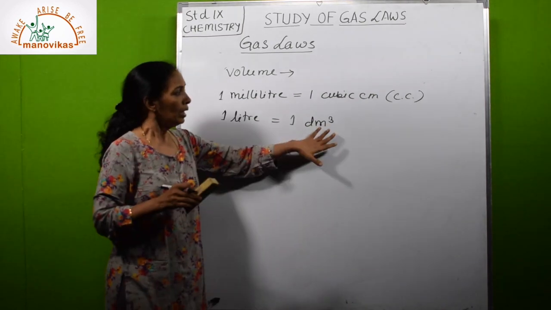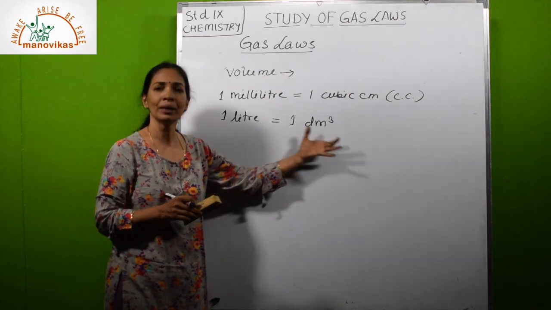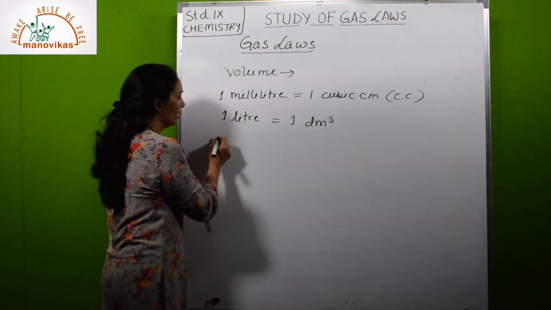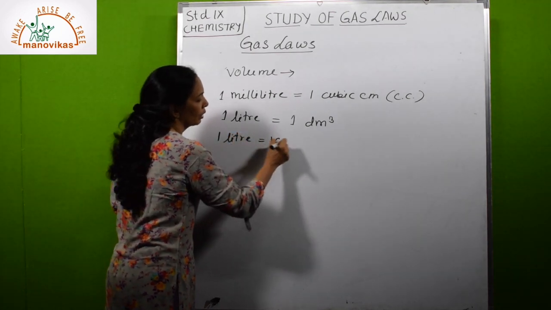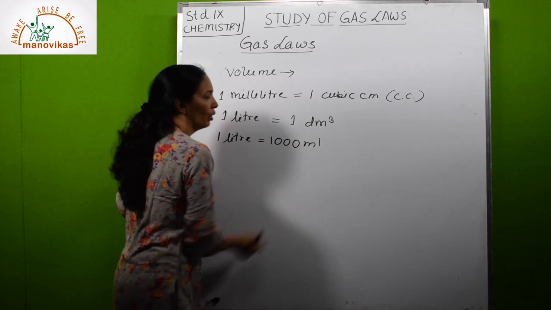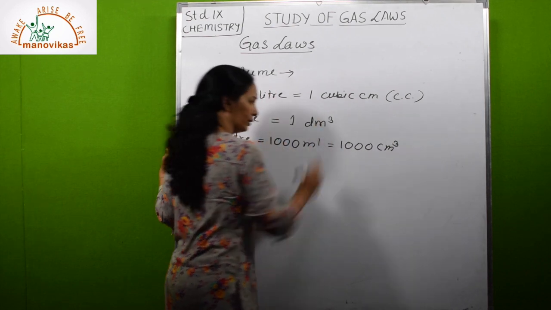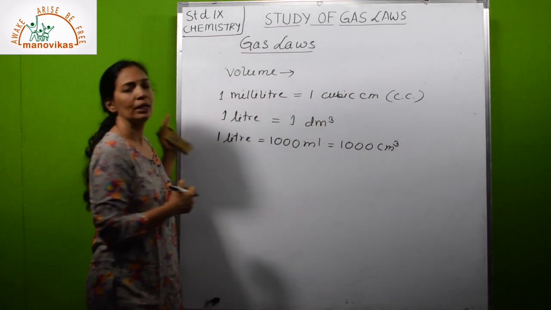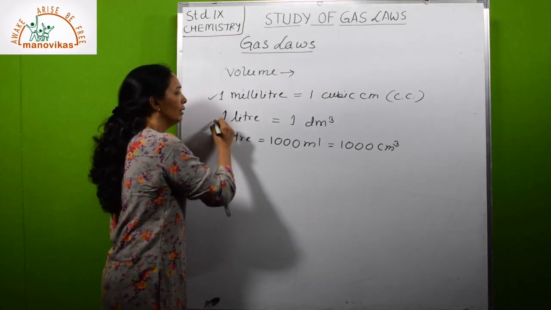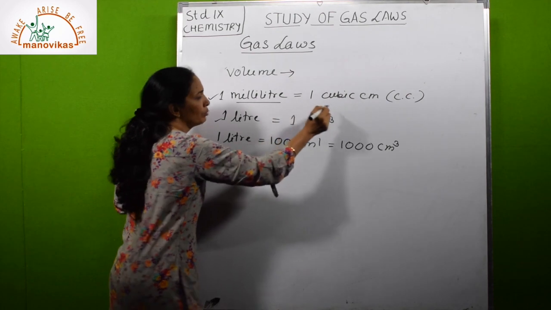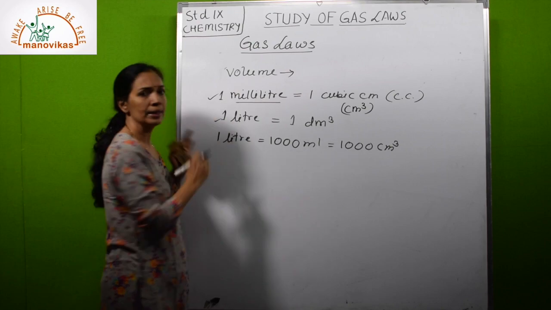So 1 liter is equal to 1000 milliliter, which is also equal to 1000 cubic centimeter, and can also be written as 1 decimeter cube. So these are the two units you will be using, milliliter and liter. Instead of milliliter, sometimes it will be written as cubic centimeter or decimeter cube.